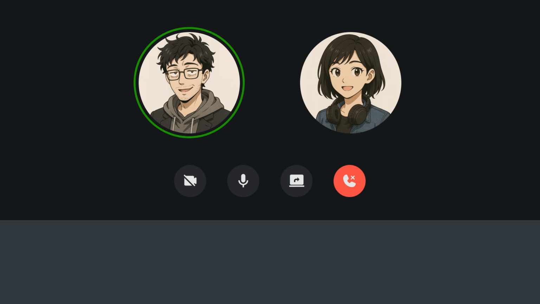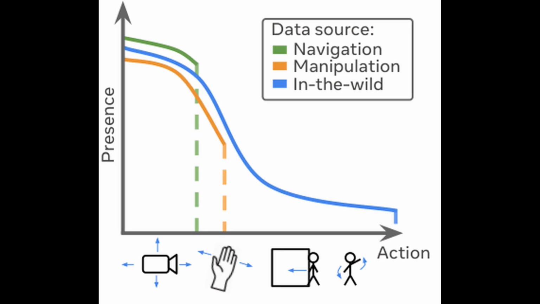Right. Traditional world models require labeled actions like pick up cup or turn left, which are incredibly difficult and expensive to collect at scale. Exactly. But these researchers are saying, what if we could learn the underlying structure of actions just by watching videos? They call these latent actions, representations the model discovers on its own. And what makes this paper particularly interesting is that they're doing this with in the wild videos, real-world footage that's messy, diverse, and unpredictable, not just controlled lab environments or video games.